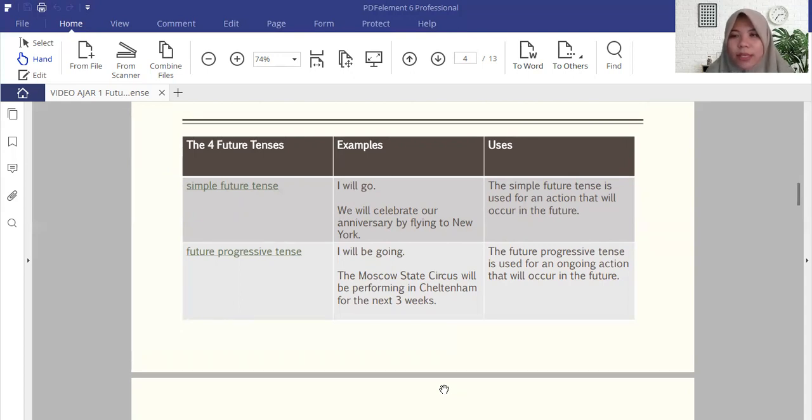Because it should be in the base form, so this is in the form of the word be. So after the be, because this is progressive, we have to use the verb in ing. So will be going and will be performing. This future progressive tense is used for an ongoing action that will occur in the future.